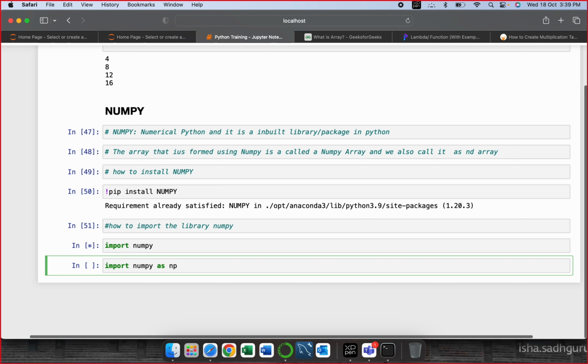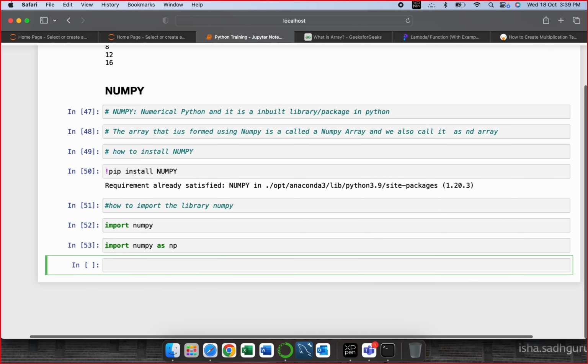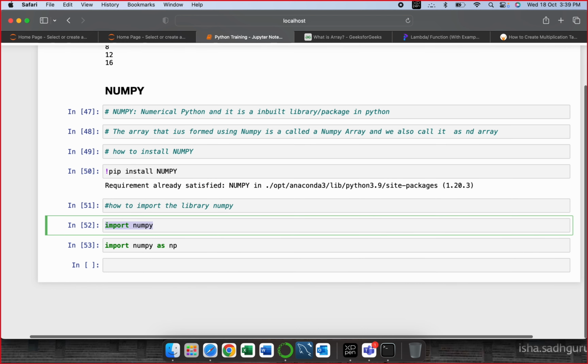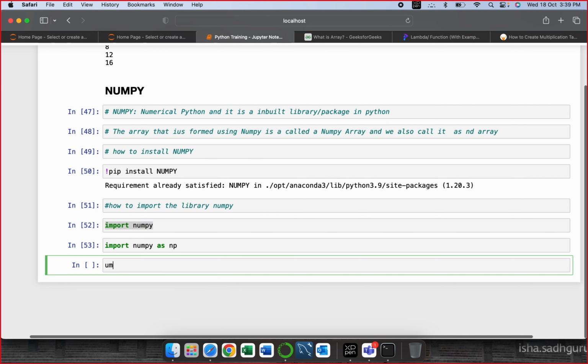We used to give column aliases in SQL. With as, we used to define the column as something. Let's say I'm taking count of elements in a particular column. So I would say count in bracket star, and I would mention as. So that is an alias, so that it gives a name to it, so that I can use it in a better way. Rather than using numpy everywhere, now I can use np as a keyword to access anything in my program. So I'll run it, and I can do either way. If I'm using this, then everywhere I would have to use numpy dot something, right?